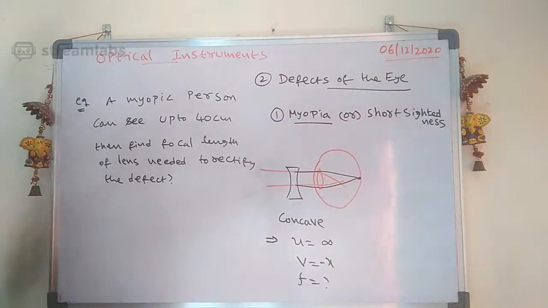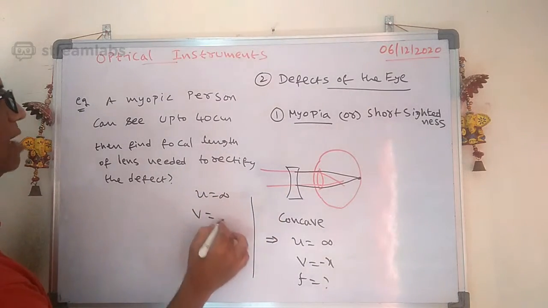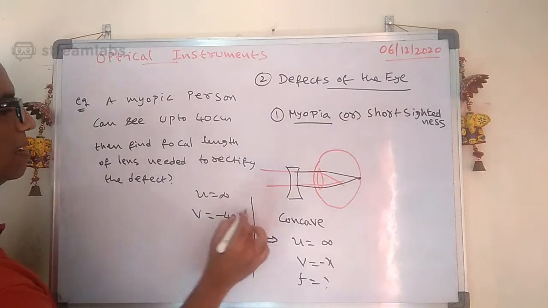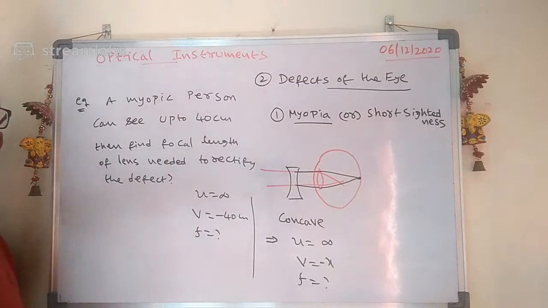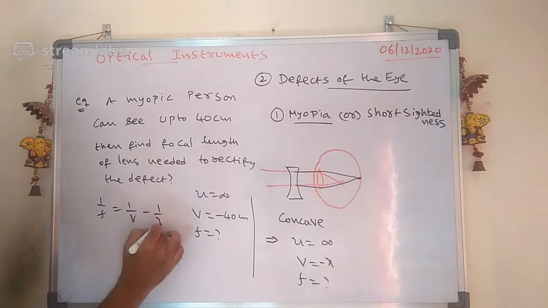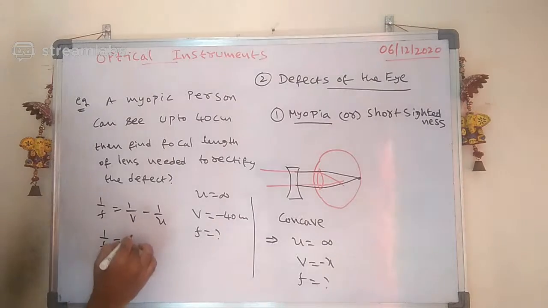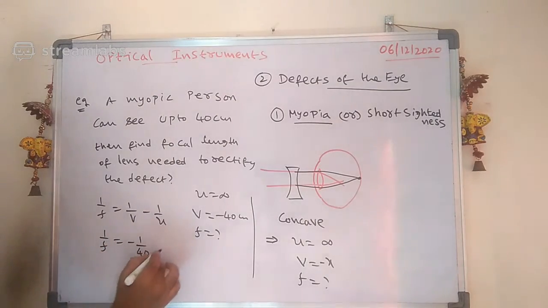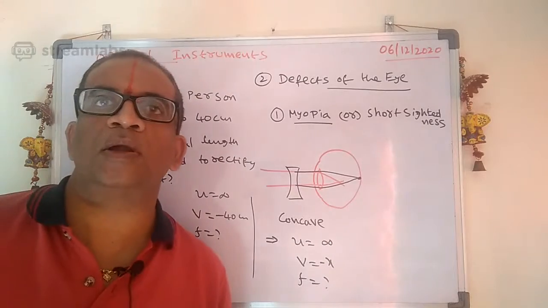Okay, see carefully here what we have to do. The U value is infinity. What is the V value here? The V value is minus 40 centimeter. Now we need to calculate the focal length. Therefore, 1 by F is equals to 1 by V minus 1 by U. What is 1 by F here? That we have to calculate. 1 by V is minus 1 by 40, and this one is 1 by infinity. Here I am getting minus 40. You all got plus 40.